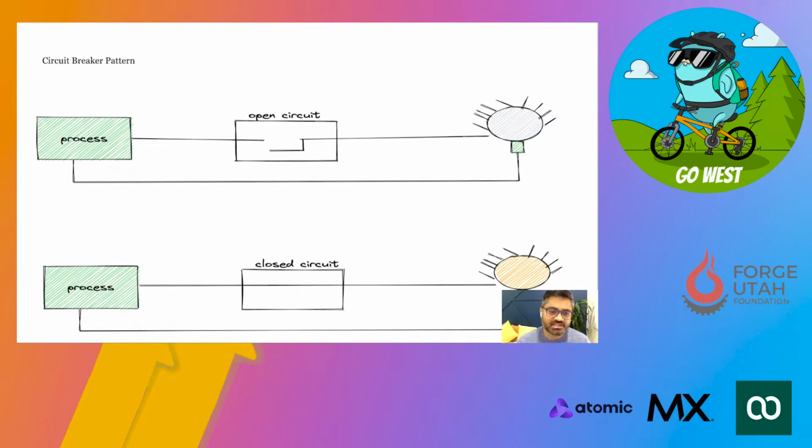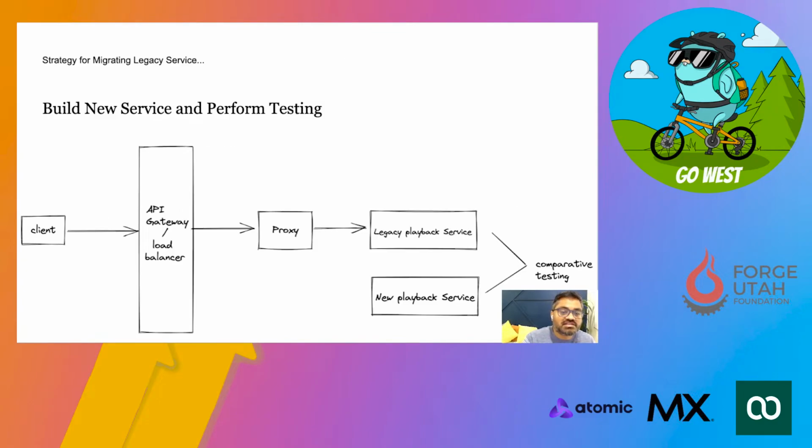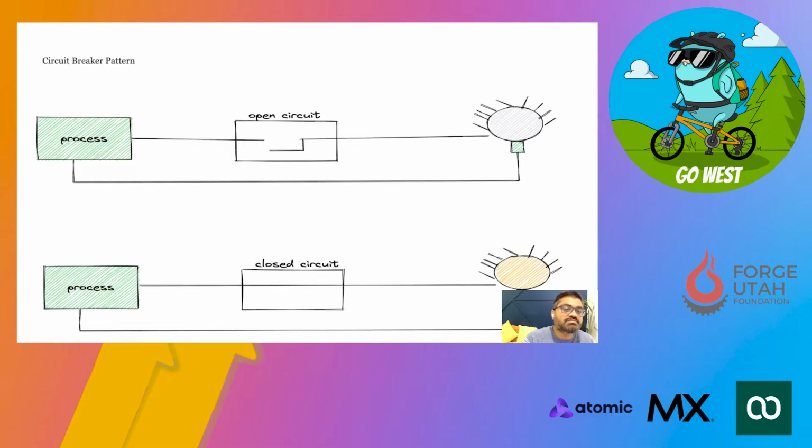As I'm explaining in this slide, the circuit breaker pattern was very useful for us, because now at the proxy level we could implement the circuit breaker pattern, and even if we were having problems from the legacy services, we could identify that there's a problem on these use cases and this is where we should focus. The same pattern can be applied while calling the external services, while integrating with any internal services, or while integrating with any data stores.